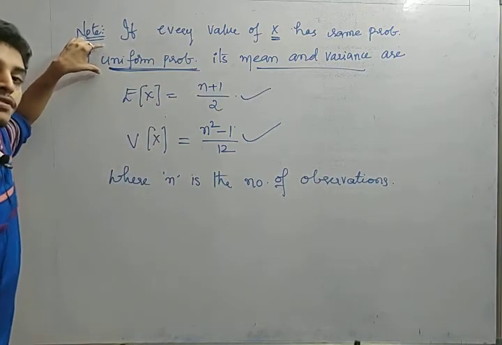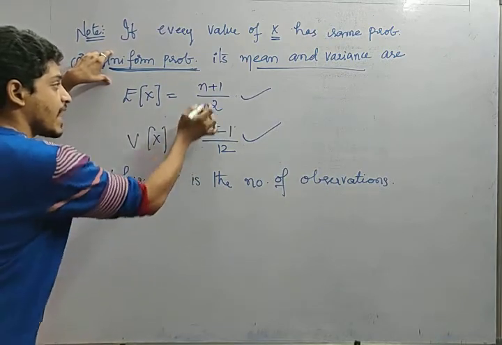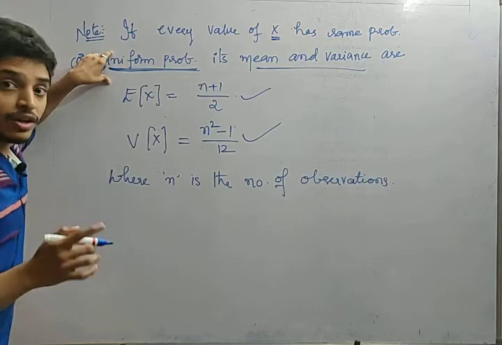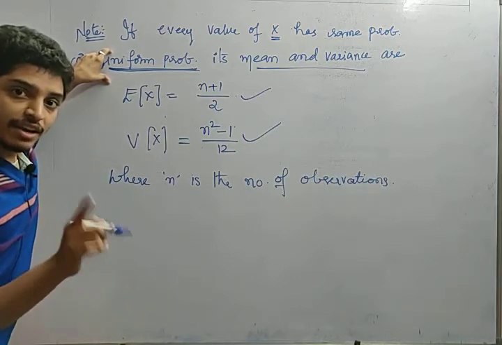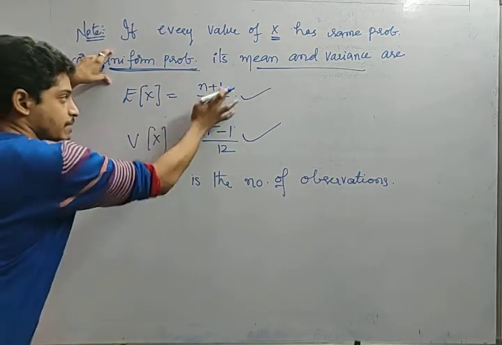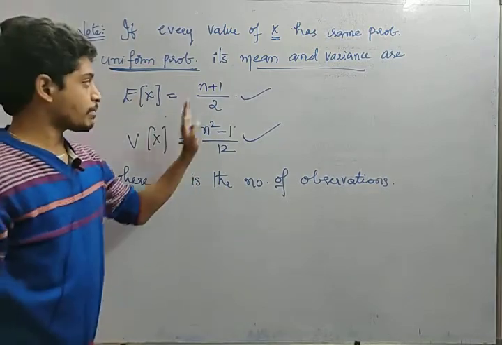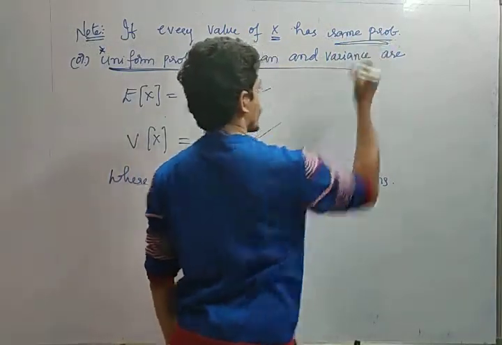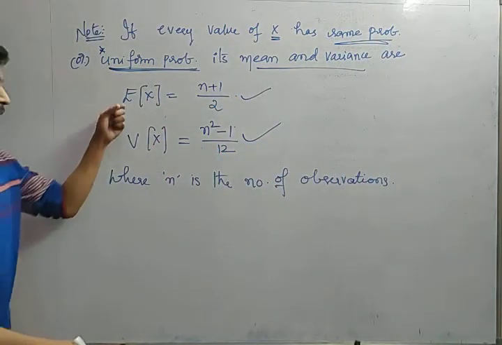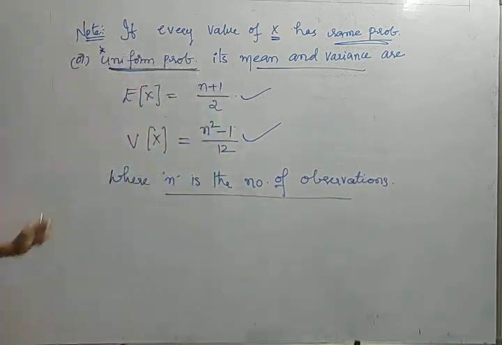When in the question you see the uniform probability name, then apply the expectation formula and the variance formula, and he will be giving you what the n value is according to the logic. In the previous question, we have seen even numbers. How many even numbers are there out of 30? 15 even numbers are there. So apply 15 here. 15 plus 1 by 2, that is nothing but 16 by 2 is 8. Expectation is 8. Whenever there is a uniform probability name or same probability, uniform probability is also called same probability or equal probability, then apply these two formulas to find expectation and variance, where n is the number of observations. Okay, friends. So have it.